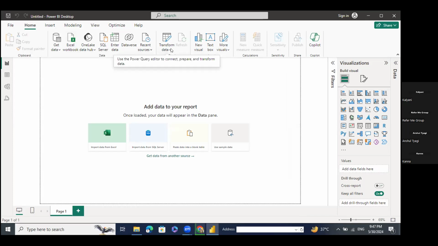Once you import your data, you will find that it has a lot of bugs and errors. To correct those errors, you need the Power Query Editor, also called data transformation. It is a tool through which you can clean and transform your data before building the dashboard. Is this clear to all of you guys?